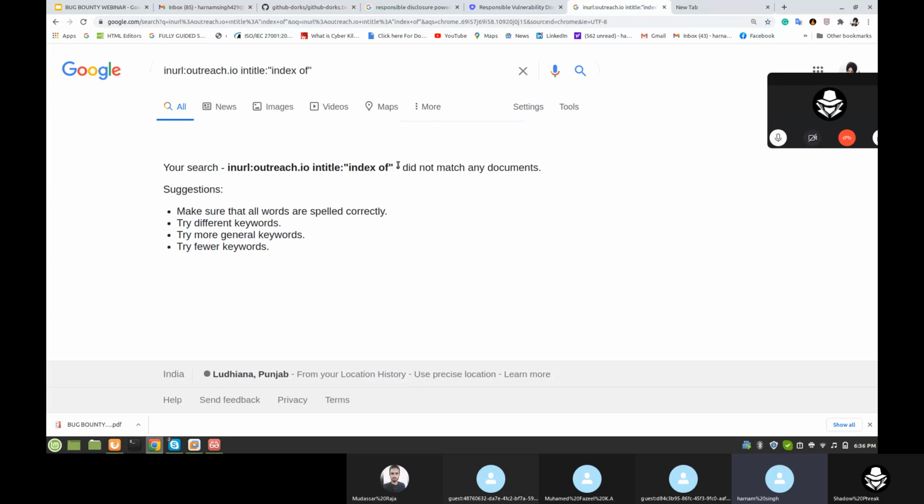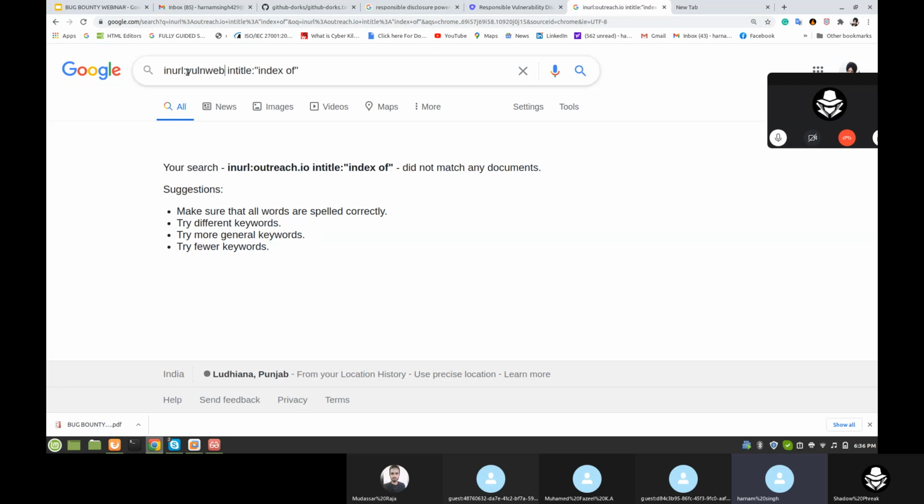Yes, the index file is disabled, it's not enabled, so it's not giving us any output. Okay, let's try some other. But if you find one, you can also search other domains.